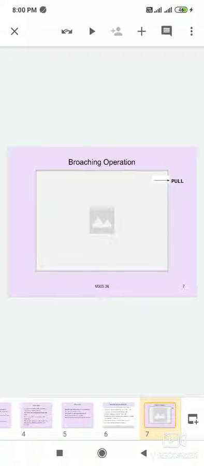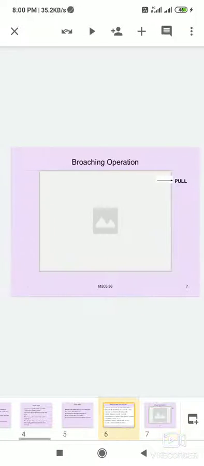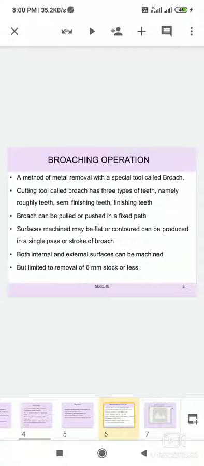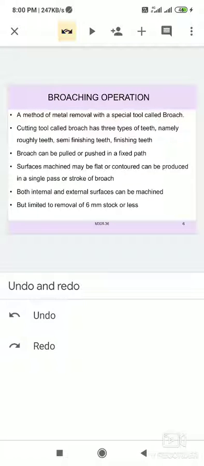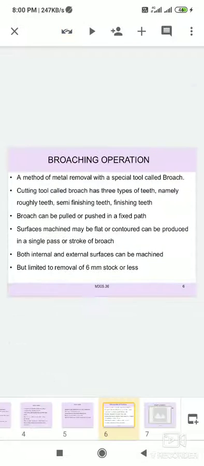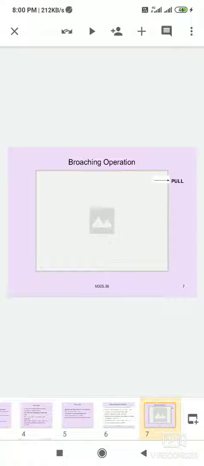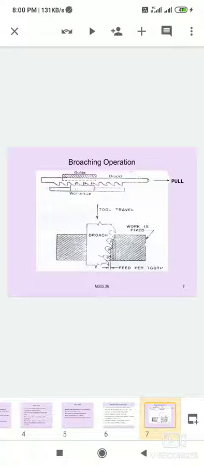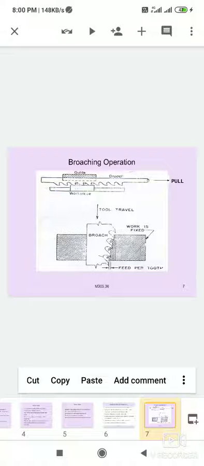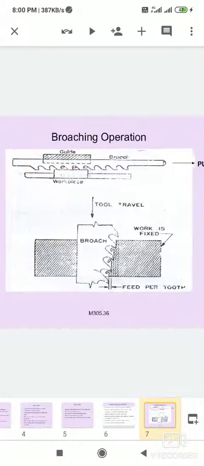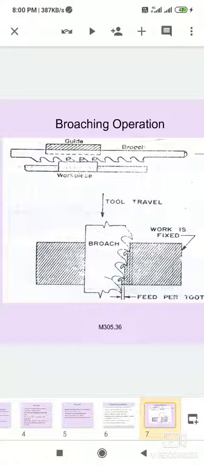This is the broaching operation in the figure. This is the broaching tool.